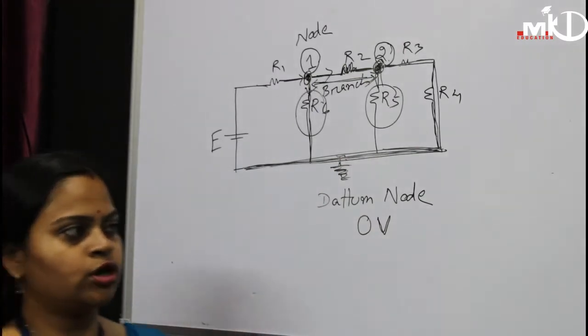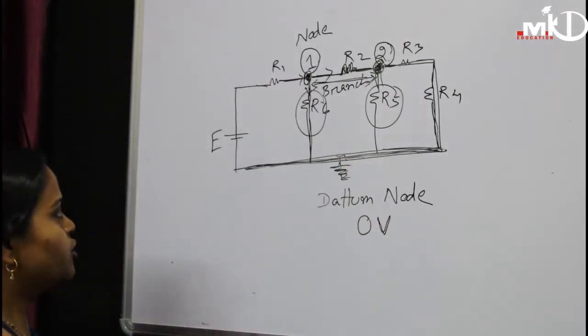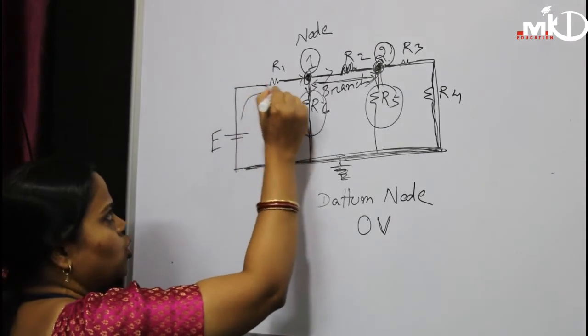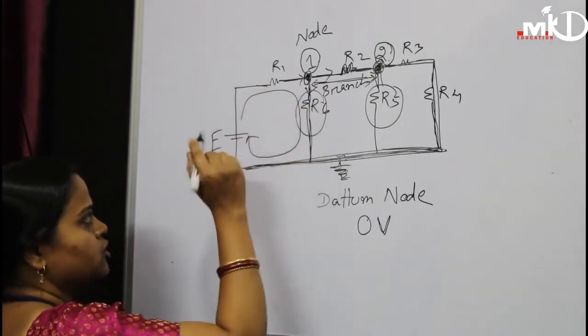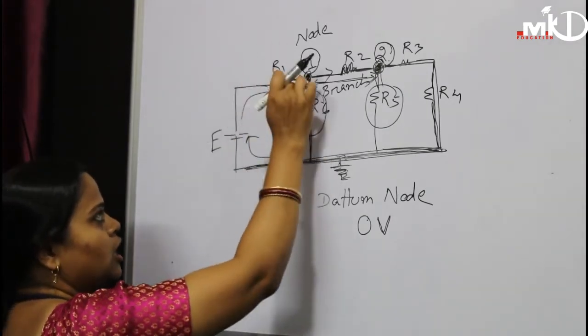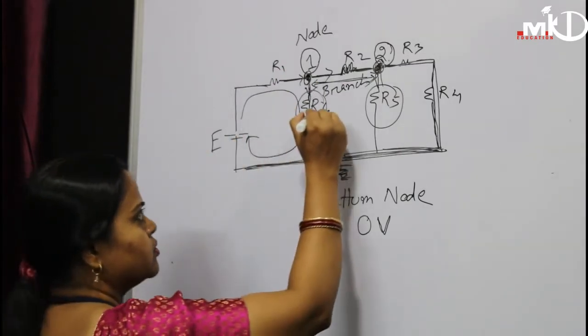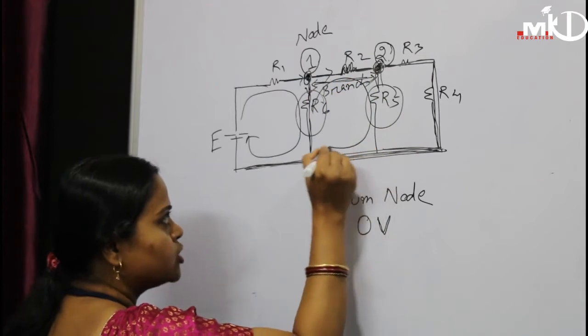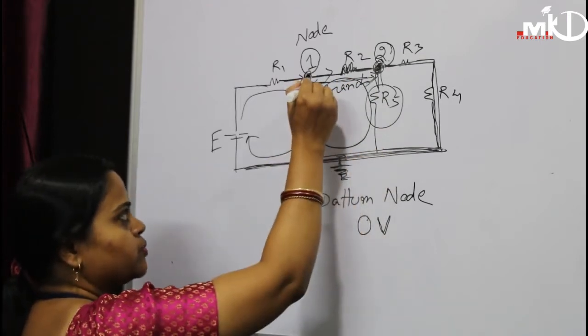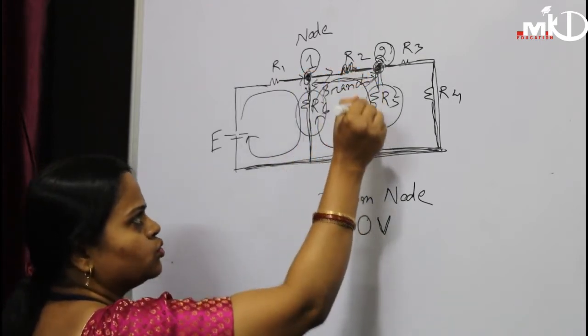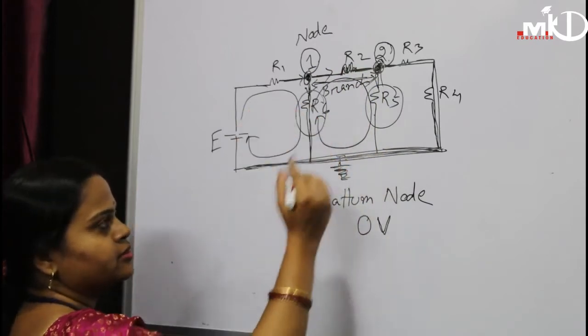Then the loop and mesh. You can see this is a closed loop, starting from E, through R1 and R6, and back to E. This is also another closed loop, starting from, suppose, this point 1, through R2, R5 and R6.